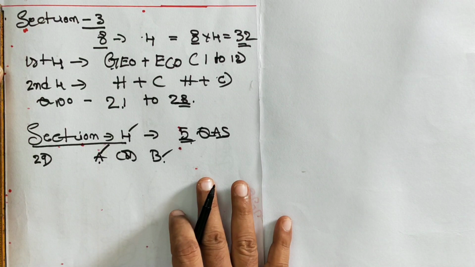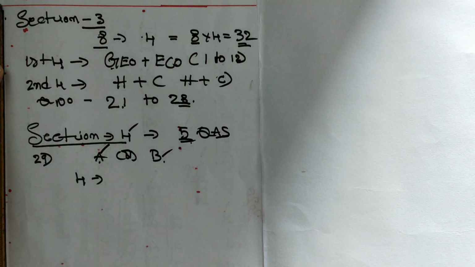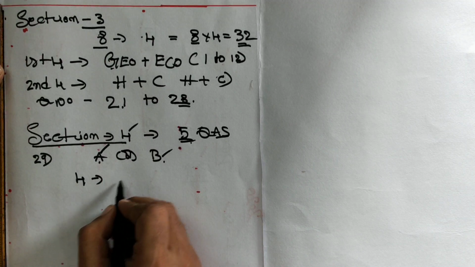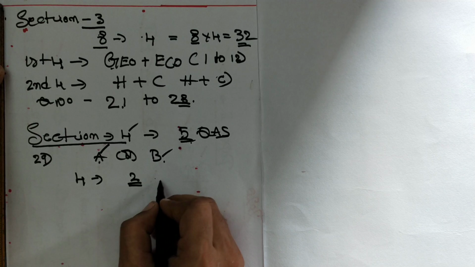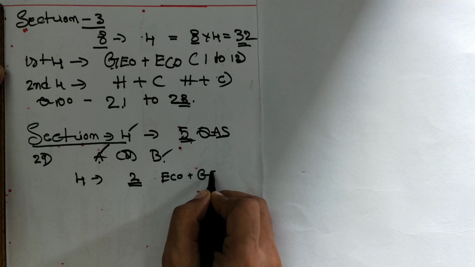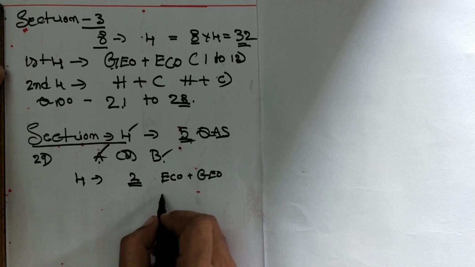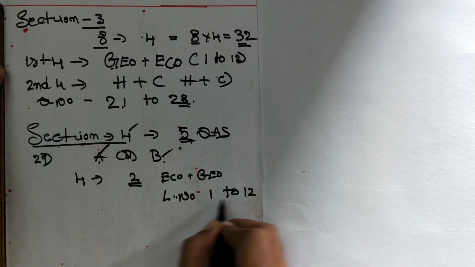In these 5 questions, take the first 4 questions. In these first 4 questions, 2 questions are from, as usual, economics and geography, that is lesson number 1 to 12.